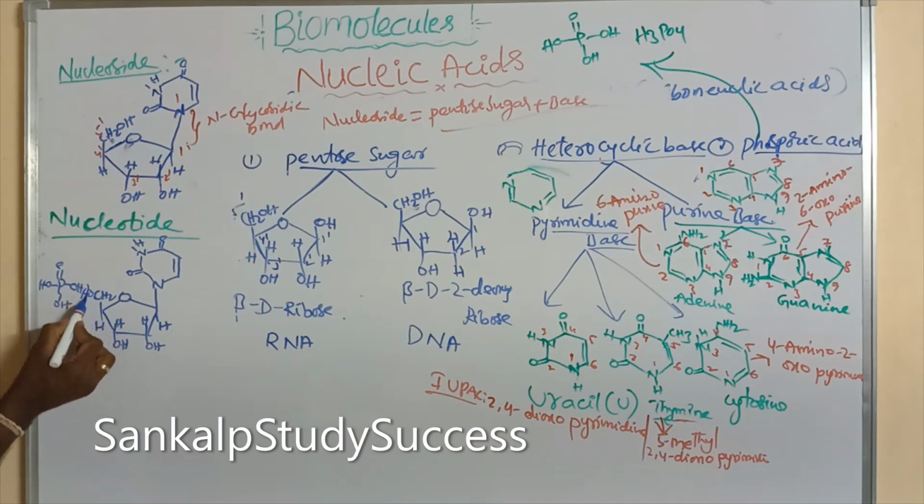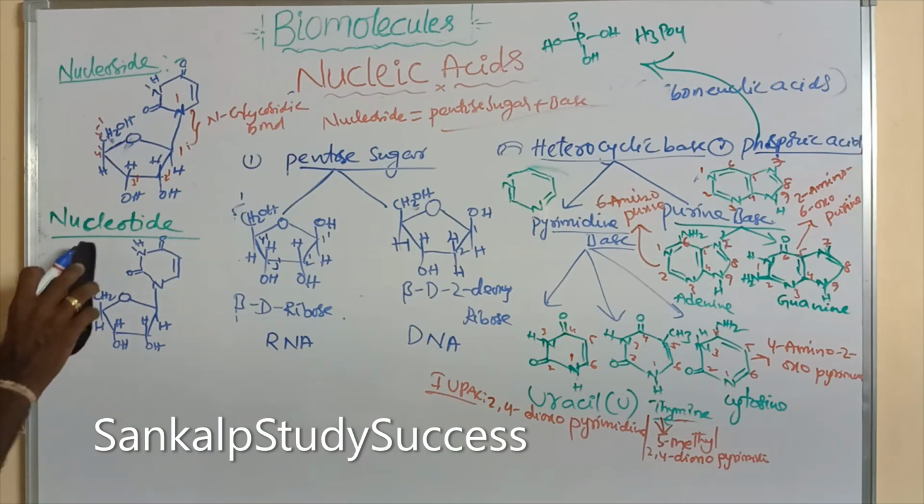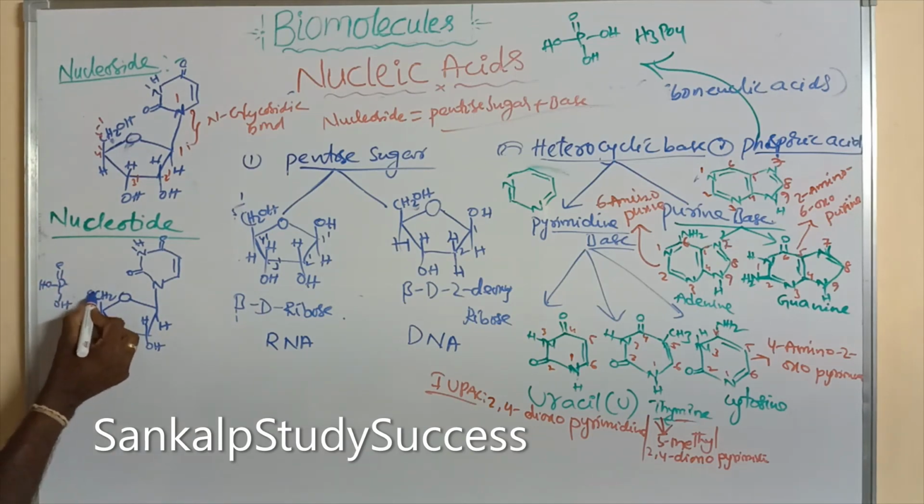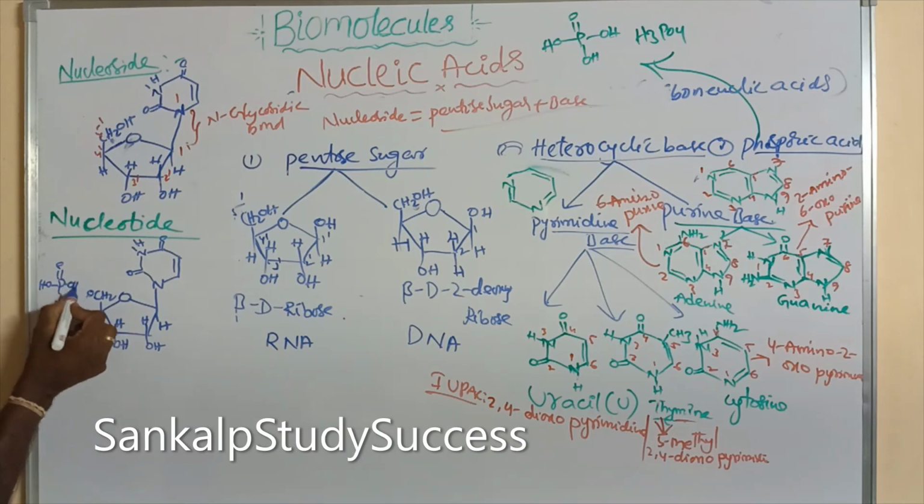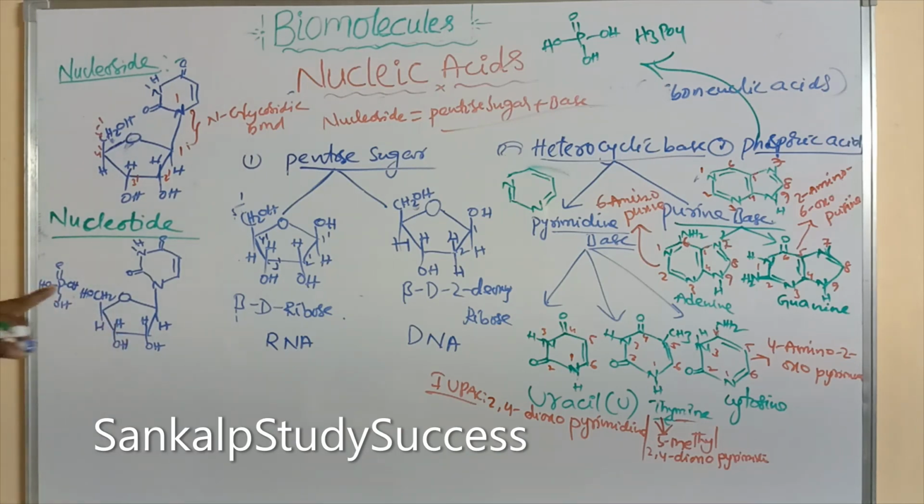Here H and OH can be removed as a water molecule. What is remaining? What is nucleotide? Nucleotide is also a unit which is formed by the attachment of phosphoric acid at the 5' position.